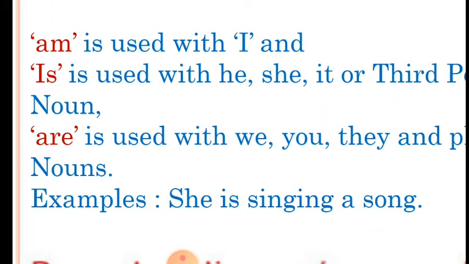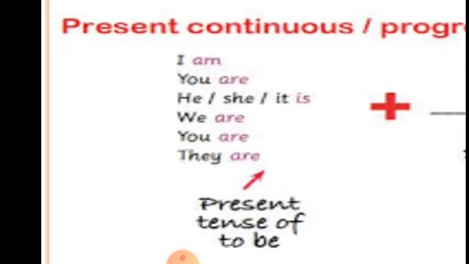Remember this also, that am is used with I, and is is used with he, she or it, or a third person singular noun. Are is used with we, you, they and plural nouns. Let's see one example. She is singing a song, or he is singing a song, or it is playing in the mud.